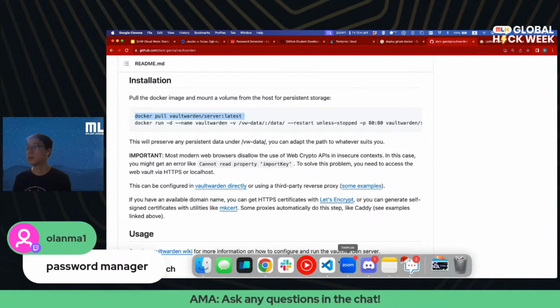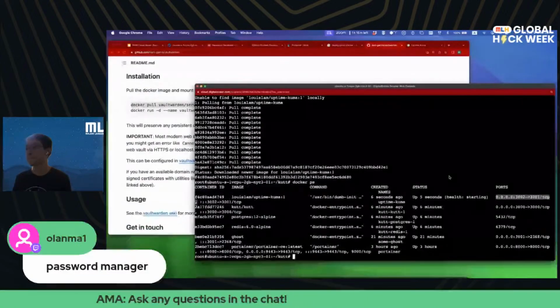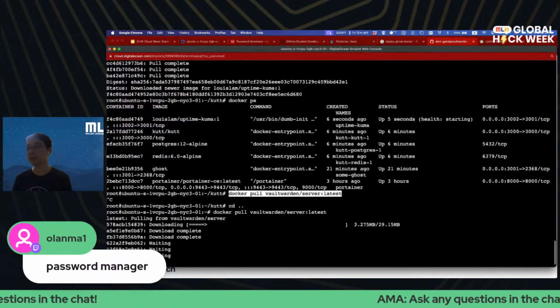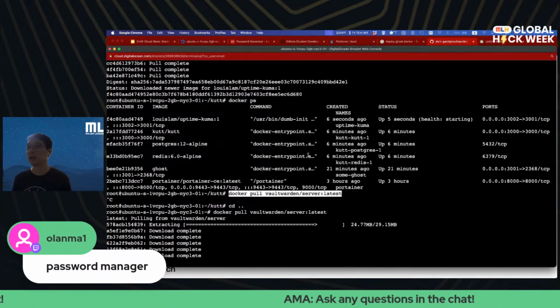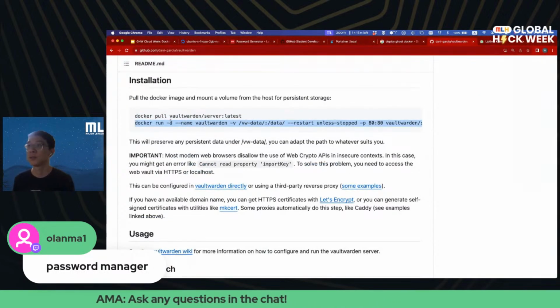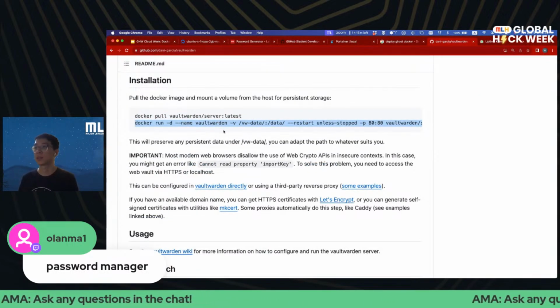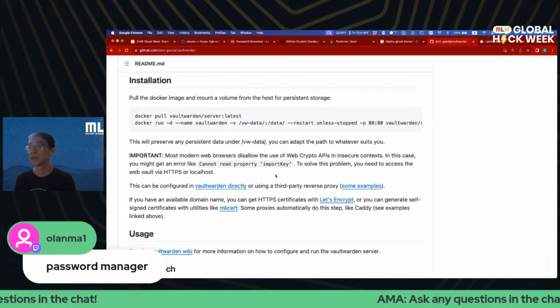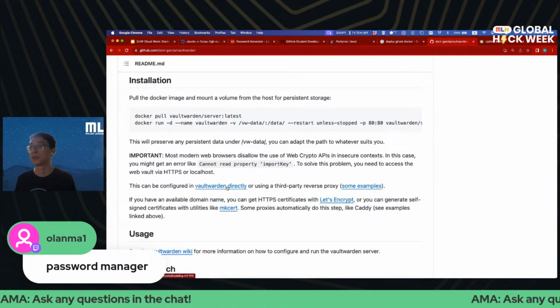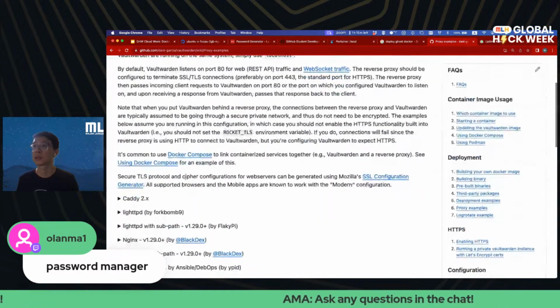First, we're going to pull the image. And we're going to copy the second line here to deploy Vaultwarden. Okay, I'm using a proxy example.